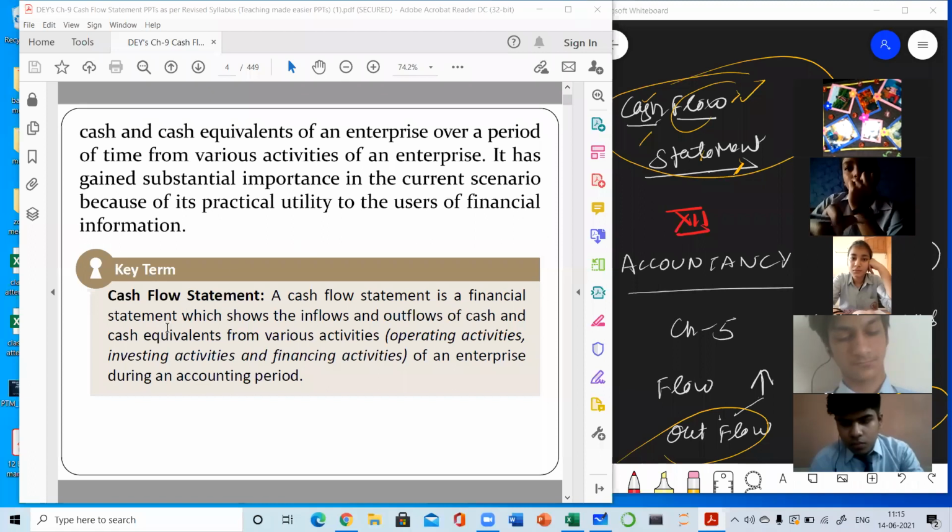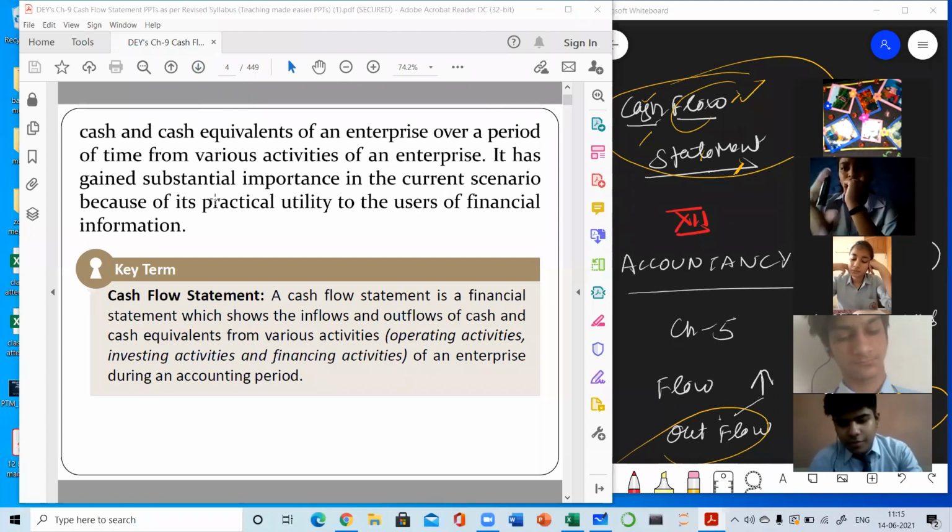Clear? So in short, we can say that the cash flow statement is a financial statement which shows the inflows and outflows of cash and cash equivalents from various activities. In detail, we will be learning about these activities. Every business has three types of activities: operating activities, investing activities, and financing activities. So in cash flow, we will be talking in detail about all the activities. While performing all these activities, either there will be inflow of the cash or there will be outflow of the cash. Clear?